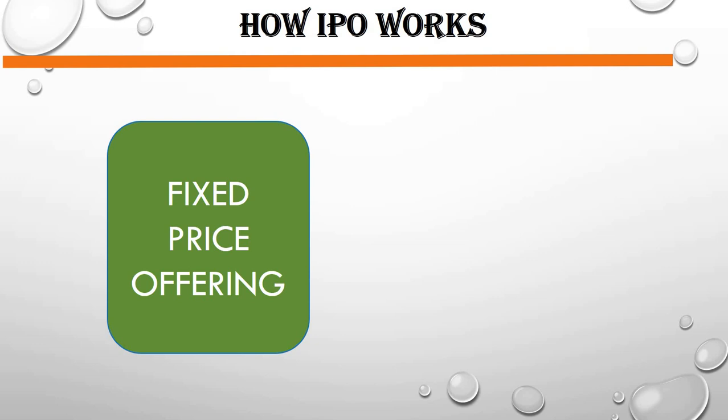So the IPO works by two methods. One of the methods is the fixed price method. Under fixed price method, the amount is fixed, that the company fixes the amount that the company will be asking from the general public to invest. Now when the company is asking the amount to be fixed, that means in this case the general public is not having any option to go for a bid.